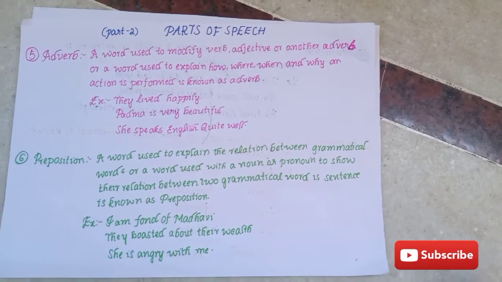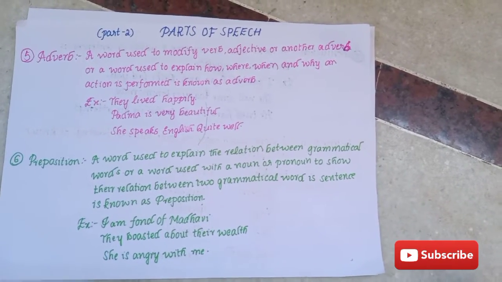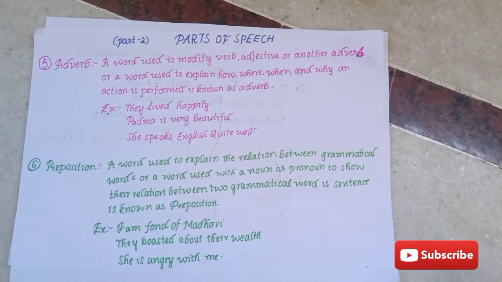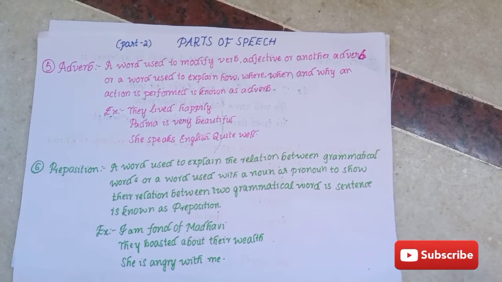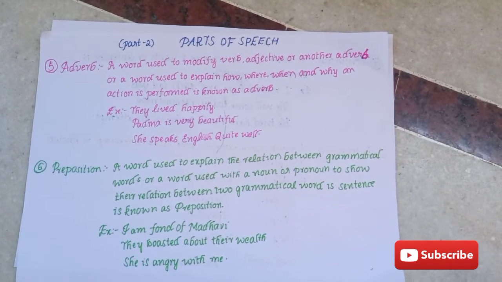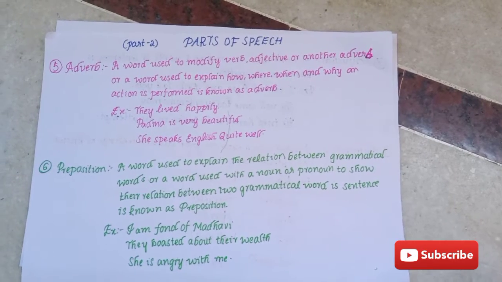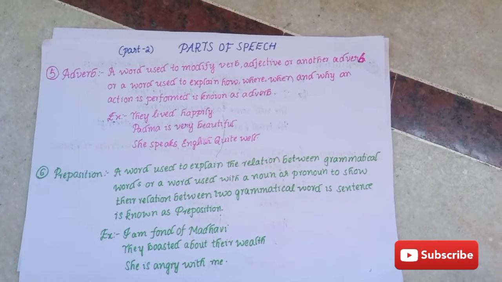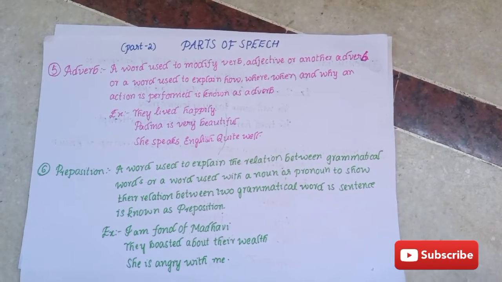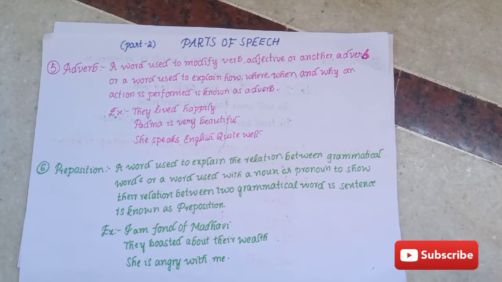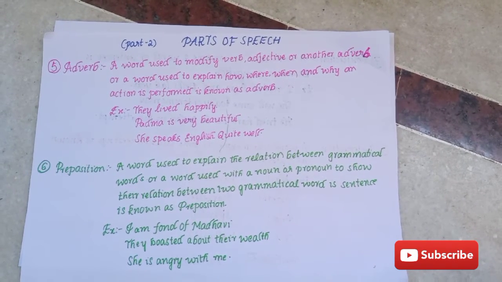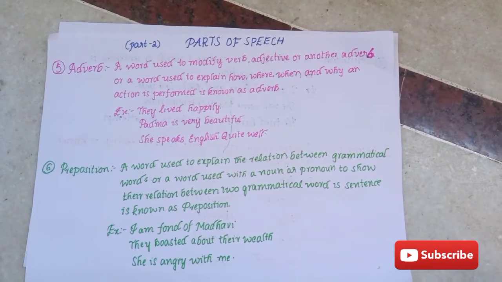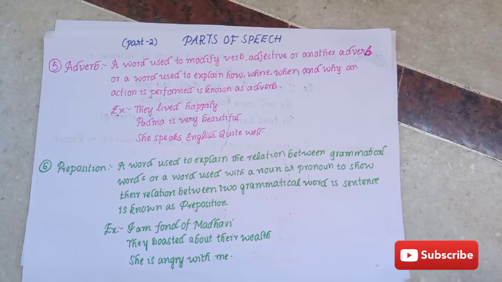Next one, preposition, a word used to explain the relation between grammatical words, or a word used with a noun or pronoun to show the relation between two grammatical words in a sentence is known as preposition. I am fond of Madhavi. They boasted about their wealth. She is angry with me. So preposition is a word which is used between two grammatical words in a sentence. Examples of prepositions are in, for, to and out of.